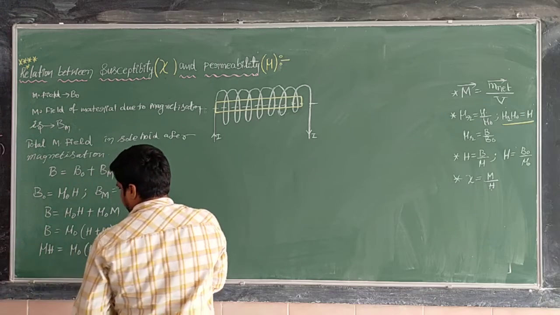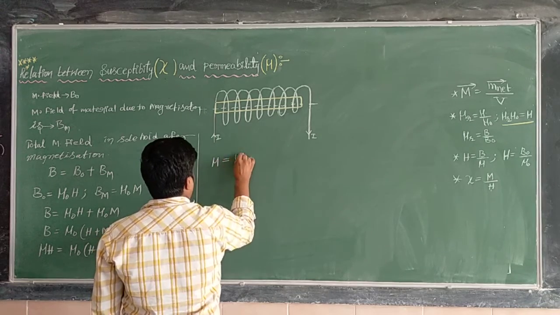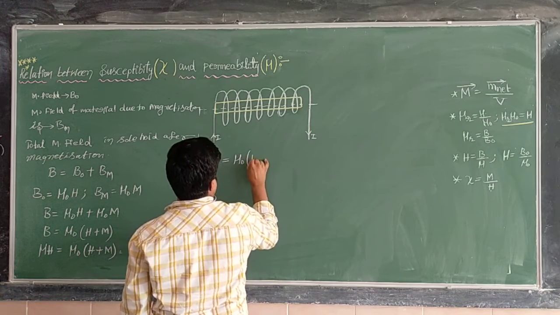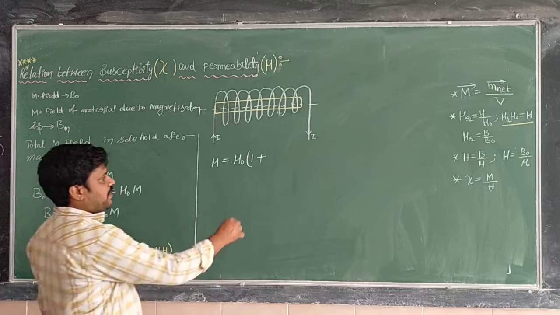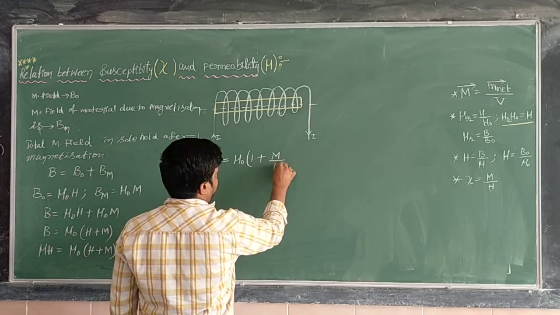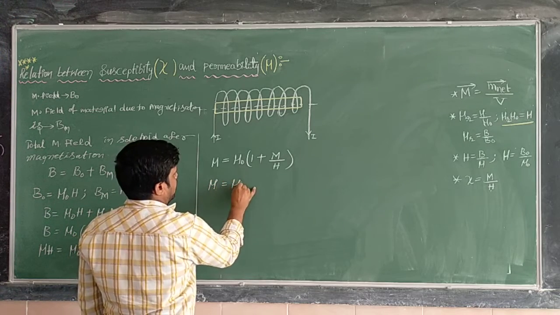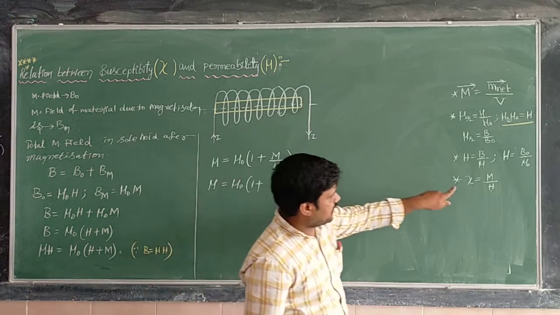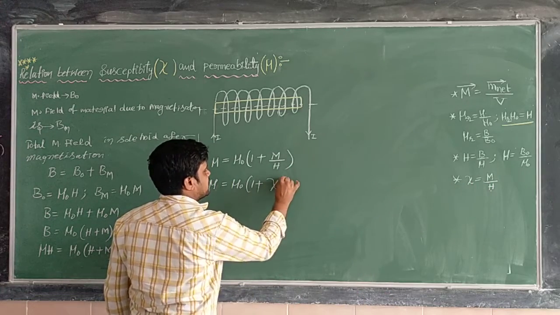Next, this H will go to this side. So mu is equal to mu naught into, H by H becomes 1, plus M by H, magnetization divided by magnetic intensity. Magnetization by magnetic intensity is nothing but susceptibility, chi. So mu is equal to mu naught into 1 plus chi.